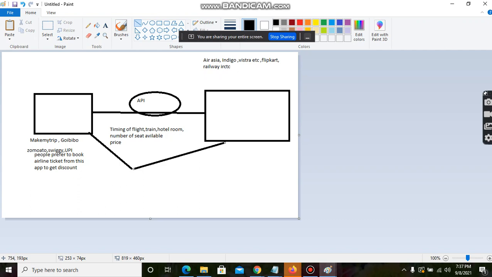Banks also never share the complete detail, they just share the number of amount balance in your account. So with the help of this API, they share to this Make My Trip or this third party app. So this third party app updates their database daily. So this third party application updates the database on a daily basis. Is it clear to everyone what is API?